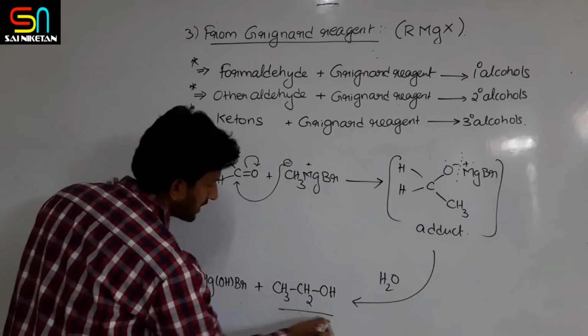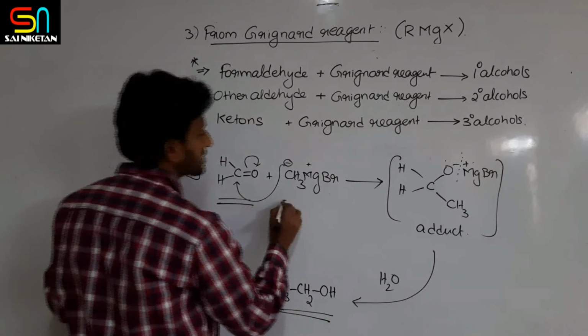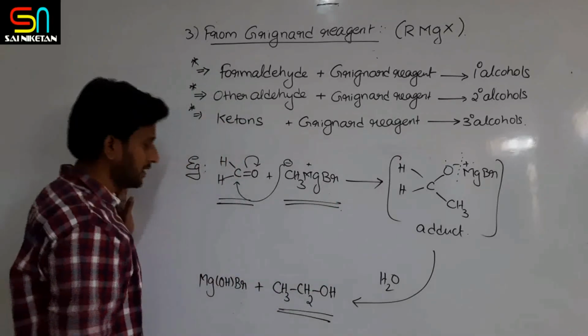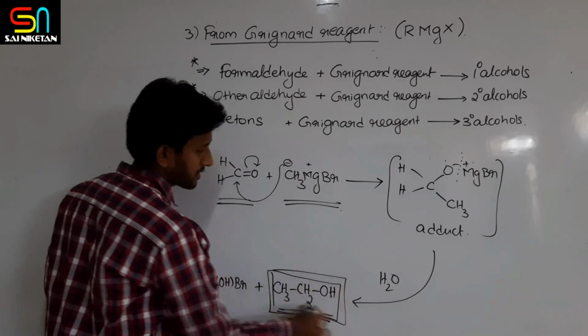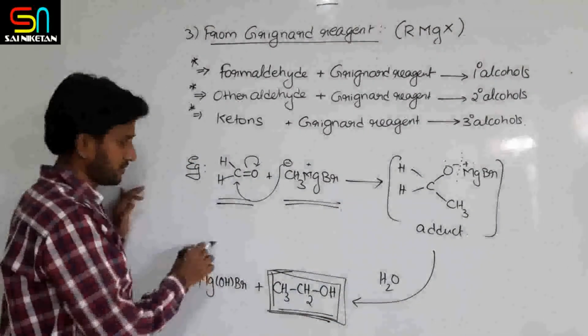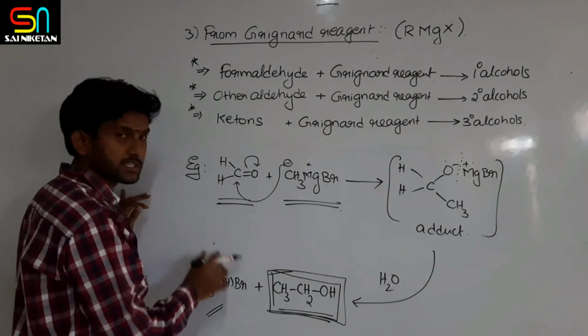So what is the product obtained if formaldehyde reacts with methyl magnesium bromide? It is ethanol. So you get ethanol as the product. Okay, we will go into the next question.